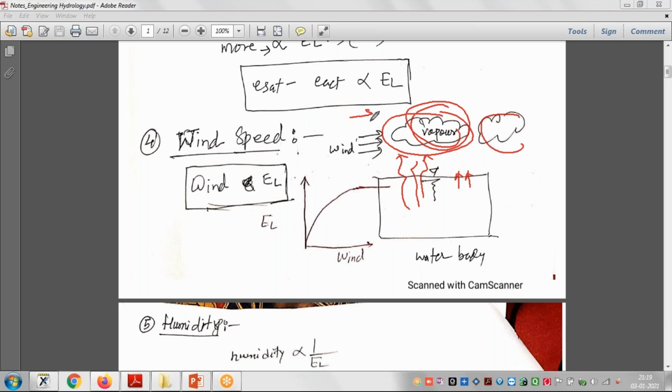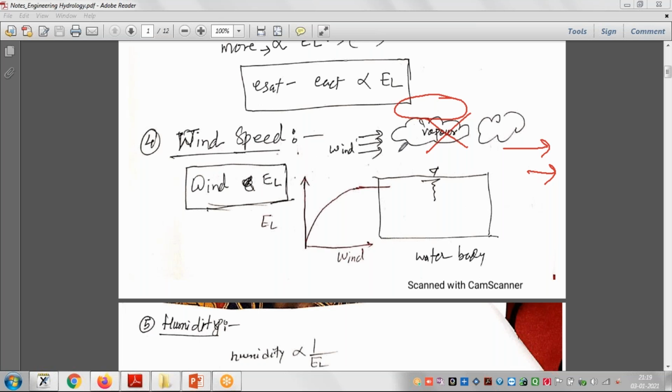So what happens when wind comes? The vapor available over the water body will not stay here; it will go somewhere else. So this space becomes vacant again, and evaporation loss continues. If I show you on x and y axes, this is evaporation loss and this is wind. As the wind blows, it takes the vapor somewhere else, and water evaporation continues.